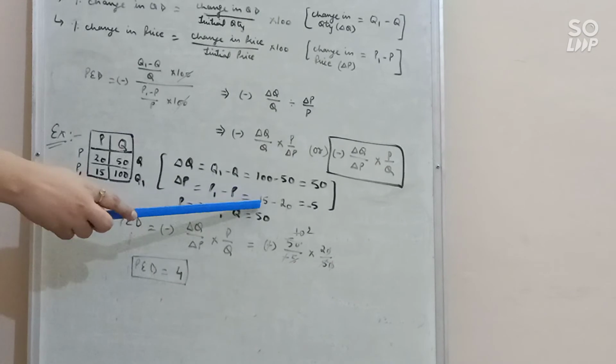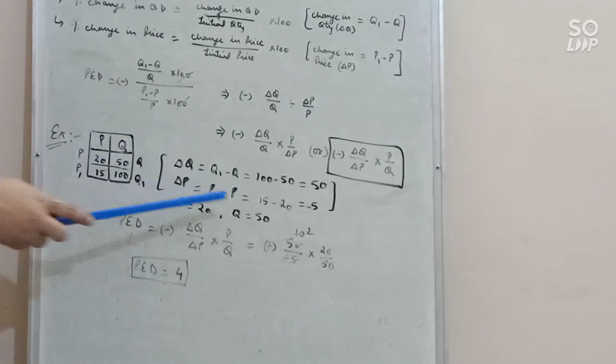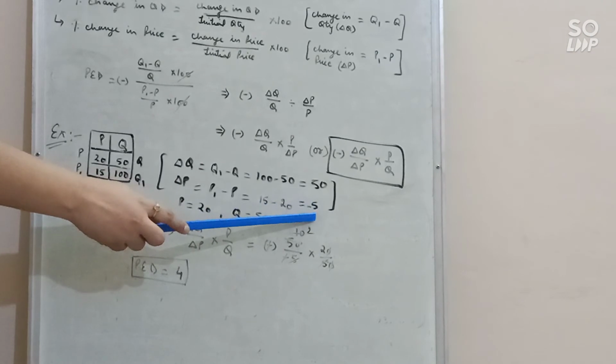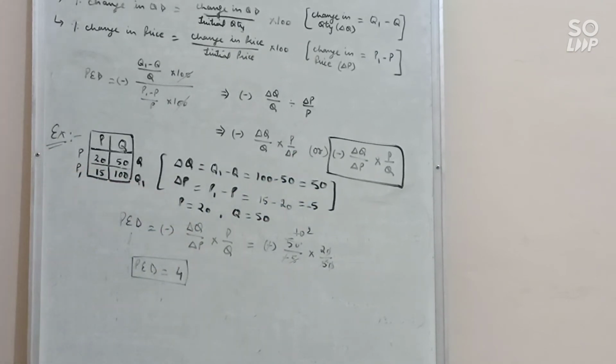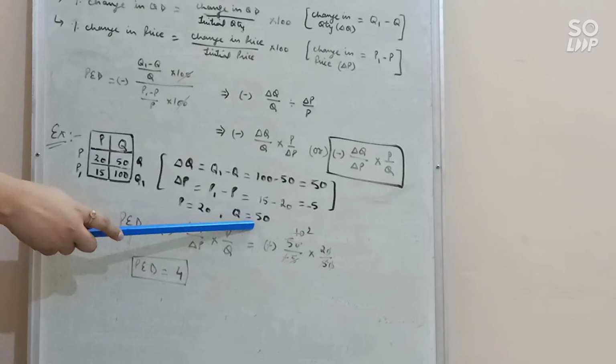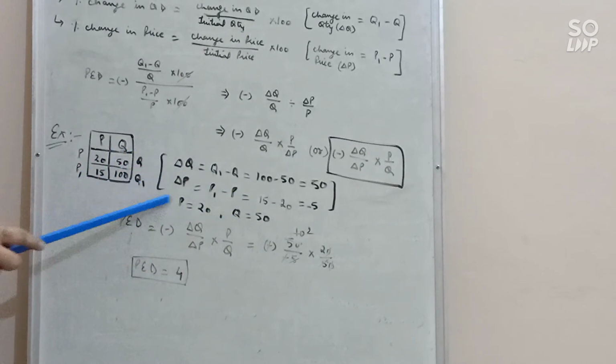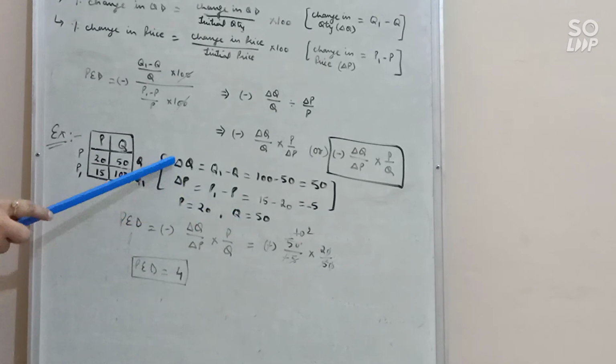So new price 15 minus original price 20. 15 minus 20, we have minus 5, because here there is a decrease in price. So minus 5 is the change in price. Clear? And P means original price, that is 20, and Q means original or initial quantity, that is 50. So we need these four terms, P, Q, delta P, delta Q.